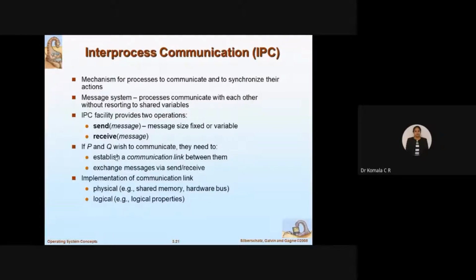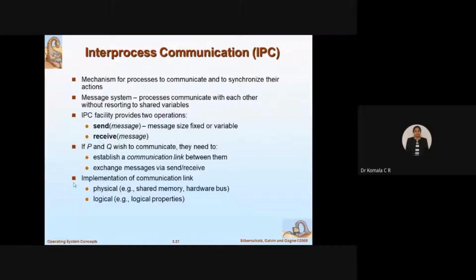That is very important. So let us assume that P and Q wish to communicate. I have CPU1 or process 1 called P, and process 2 called Q. They want to communicate with each other. What exactly do they have to know? First, they have to establish a communication link between them. Without any link, how will they communicate, how will they transfer the data? There is some link to be provided over which you can transmit. Once the link is ready, you can transmit the message via send. Either you can send from P to Q or from Q to P. P is the sender, Q is the receiver. So P will send the message, Q will receive the message. Or if Q is the sender, P is the receiver, Q will send the message, P will receive the message.